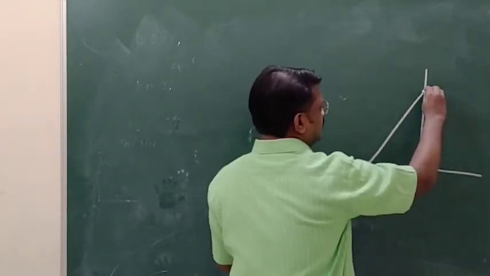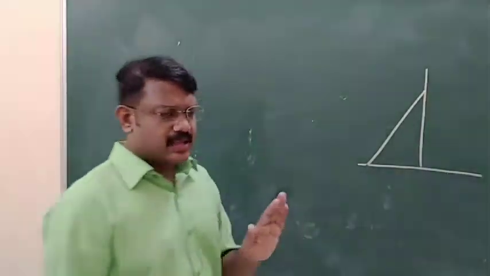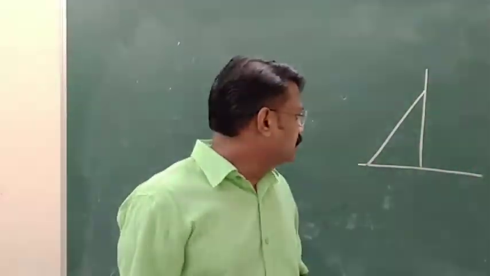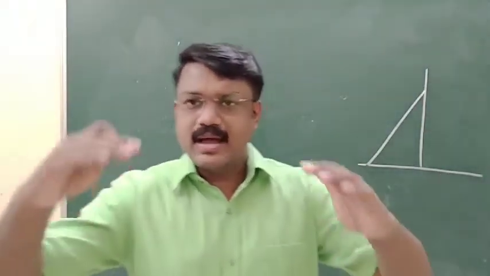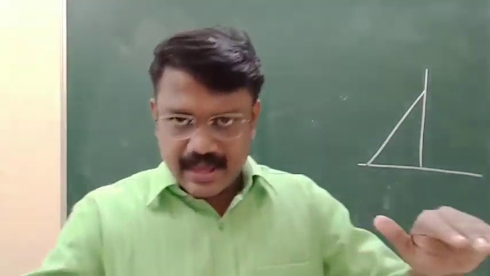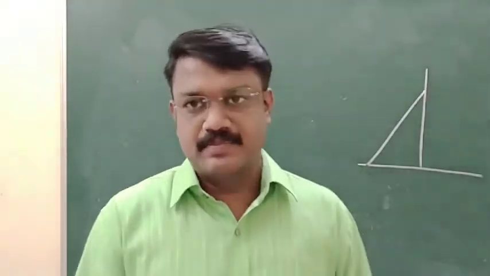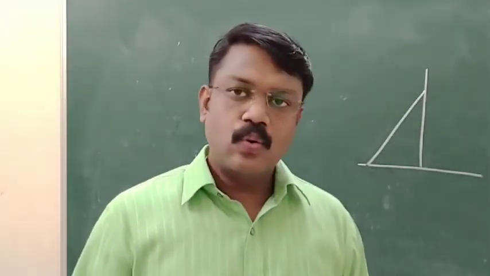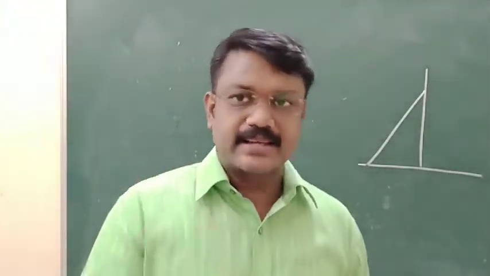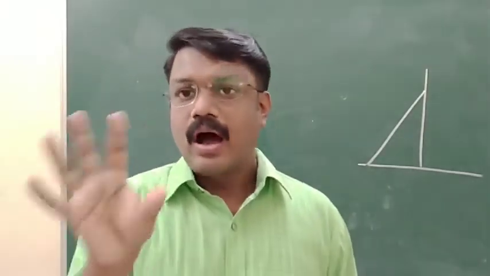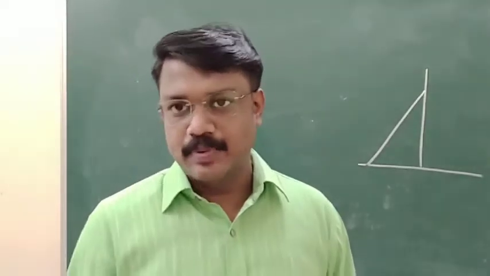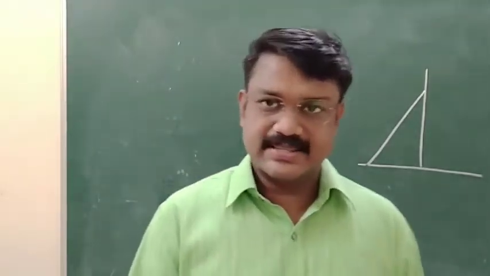It is a very casual situation, keeping a ladder close to our wall. The ladder is not slipping, which means it is in equilibrium. So what are the forces acting on it, and how can we say that it is in equilibrium? That we are going to discuss now.